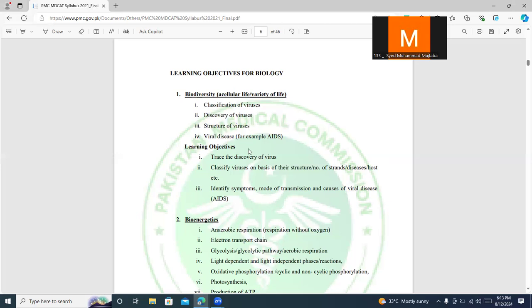And similarly, you need to know the nature of a virus. For example, we all know that a virus is an acellular organism. It is not classified as a living organism because it does not survive outside the host. So this is a pretty basic classification of AIDS and overall of this chapter.